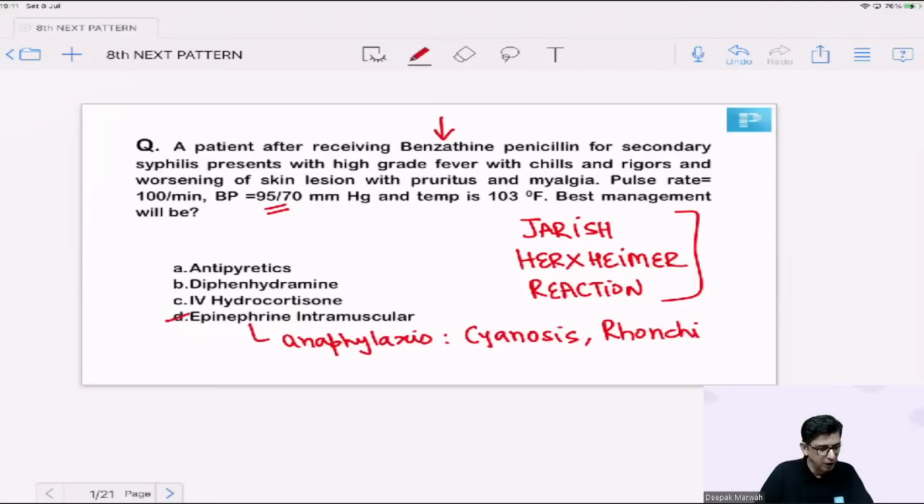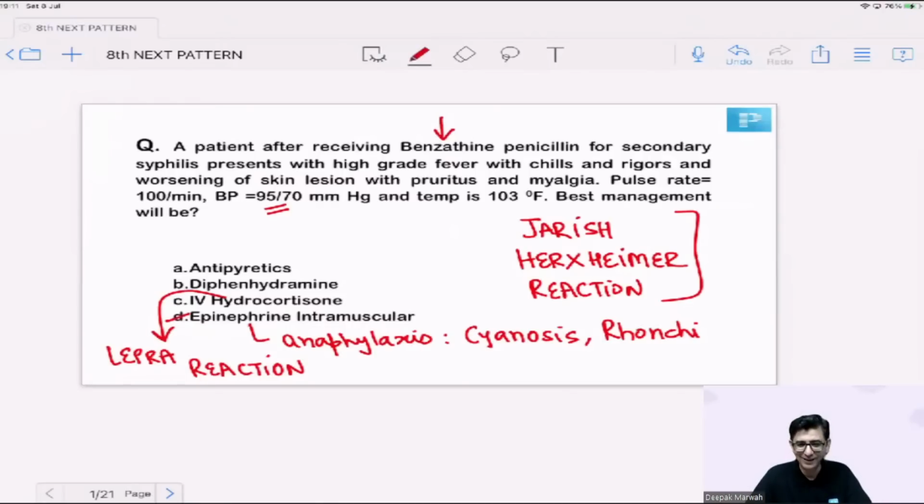Then in the feed, I could see a C there, that is IV hydrocortisone. So yeah, that looks like a possible answer to this question. Agreed, because if we are using steroids, that would be beneficial. But I think you would agree to this fact that option number C, that is the usage of steroids, is mainly used for management of lepra reaction. And the case that we are dealing with today is not for lepra reaction, but is for Jarisch-Herxheimer reaction. So we use a single dose, so we don't need to stop the antibiotic. A single dose has been given, so there is no point.